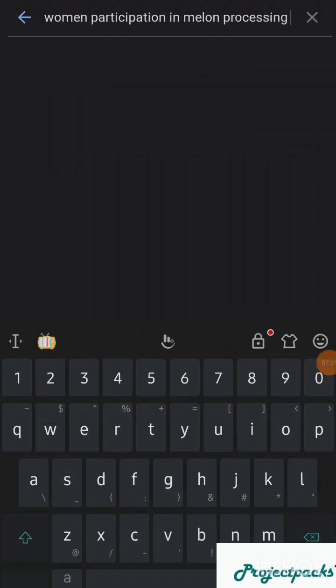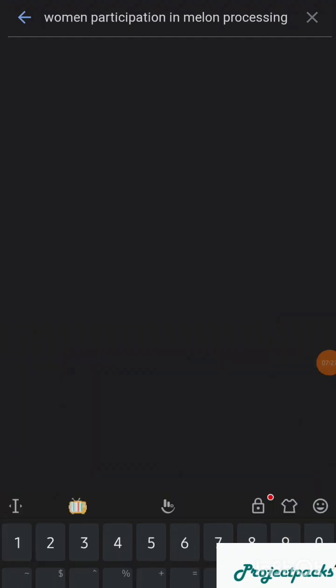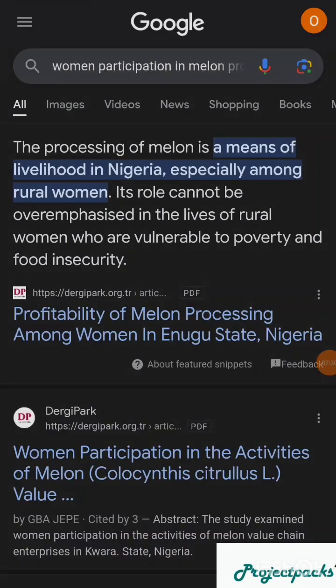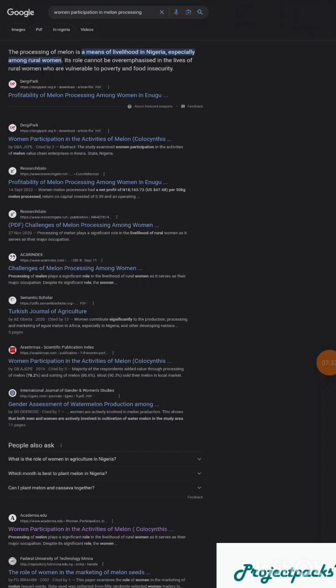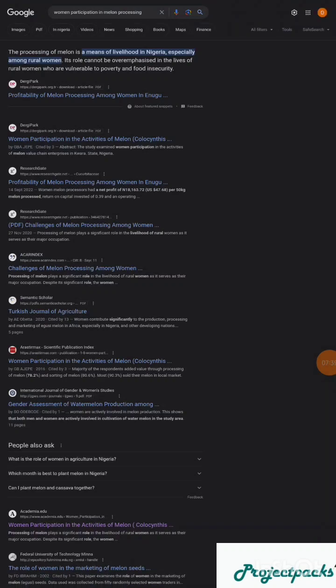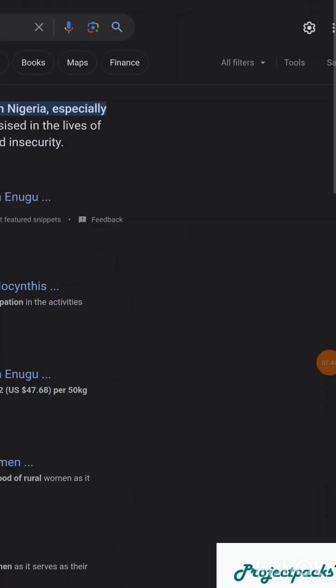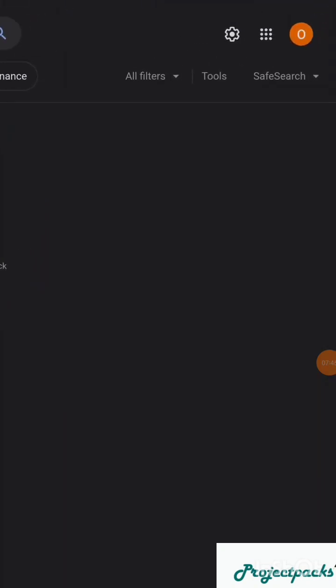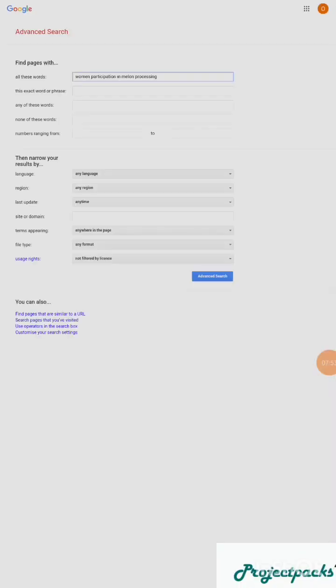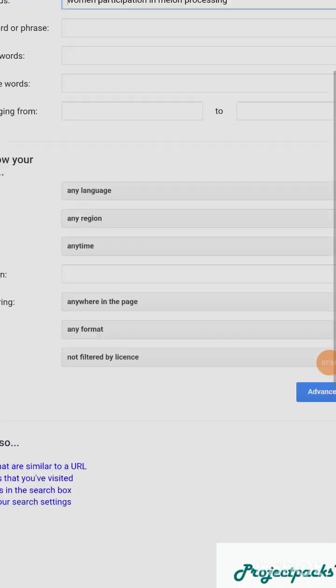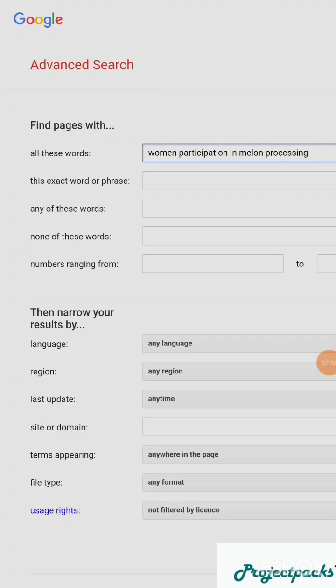There's another way you can search, and you can put undergraduate. If you are using your phone, you change it to desktop format. If you are with your laptop, you don't need to change it. You will find, at the extreme right-hand edge, the settings. You click on the settings, then go to advanced search. When you click on advanced search, you know this topic is already here. If you look at it, all these words are already here.